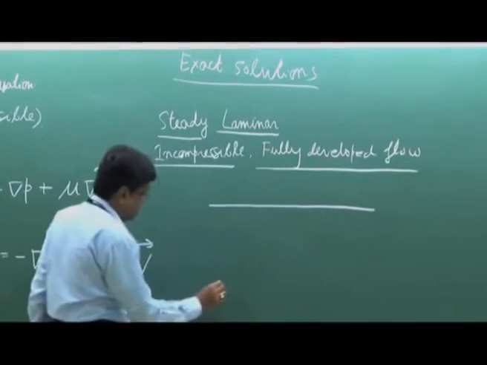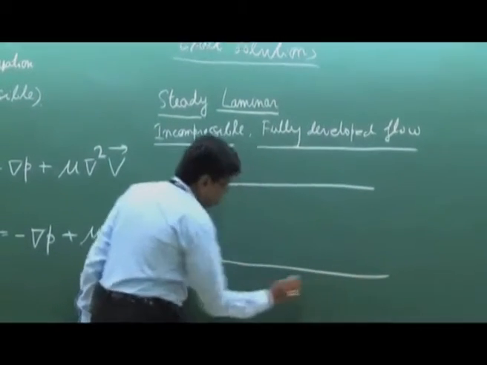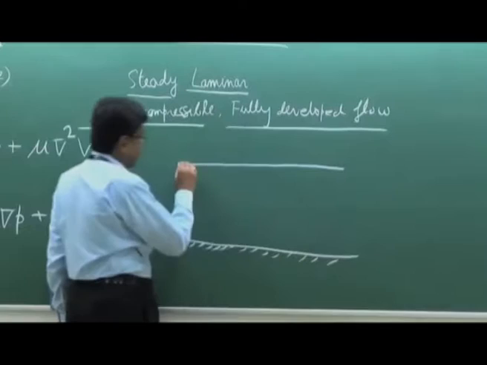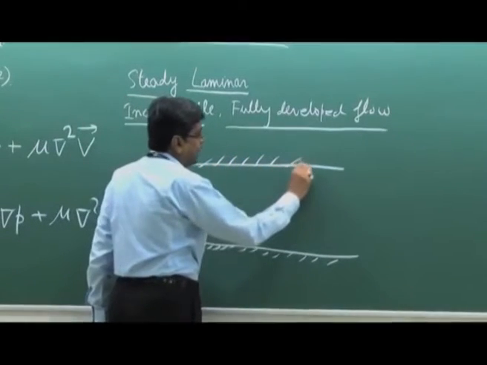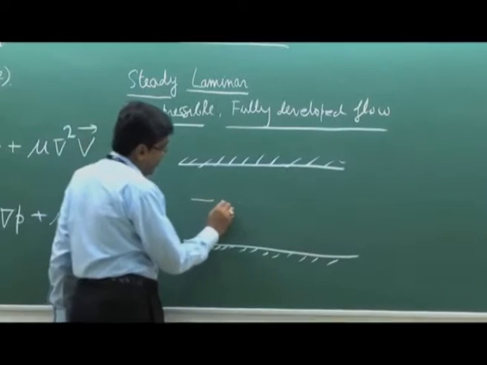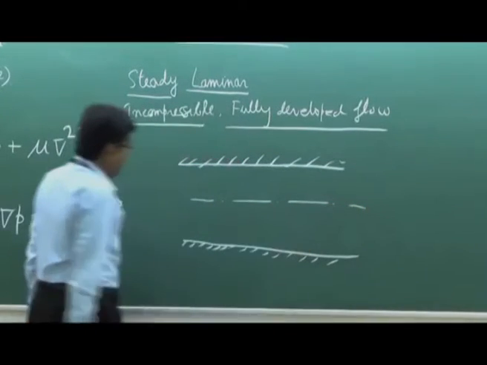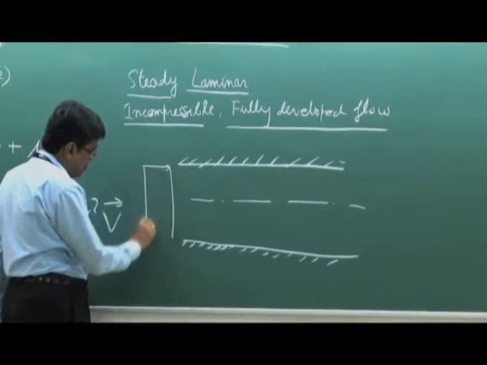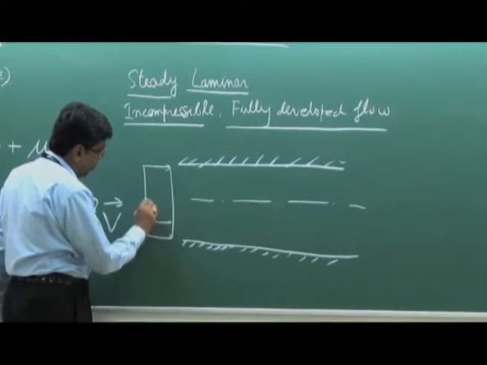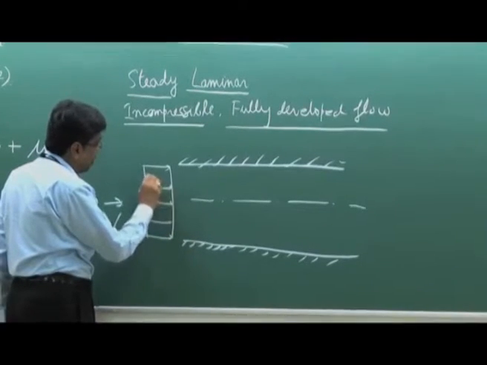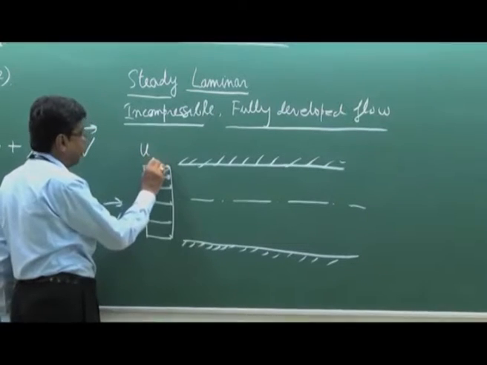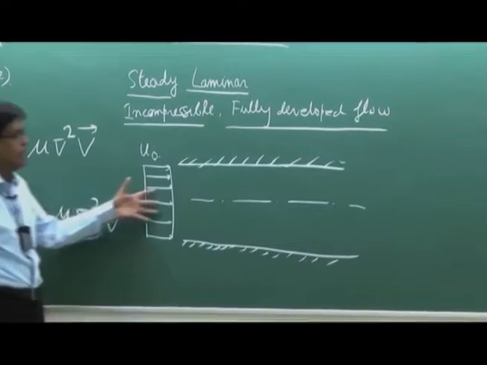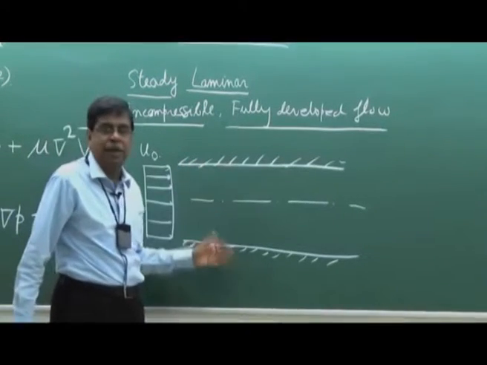Let us consider the flow through a channel comprising two fixed plates. Let us consider a channel, this is the axis. And let us consider a flow with a uniform velocity, u infinity, for example, or u0, approaching this channel made by two fixed plates.